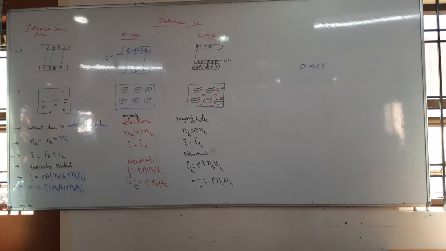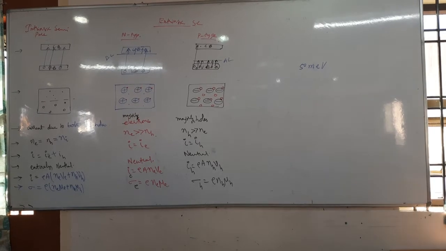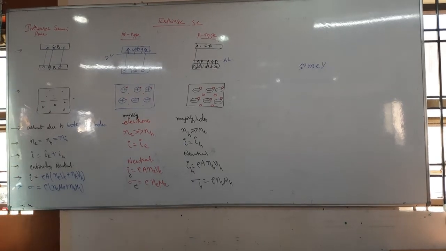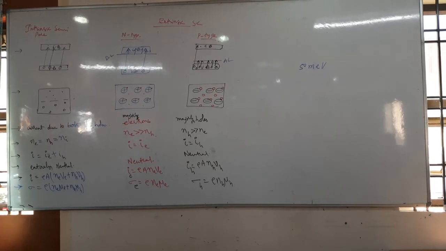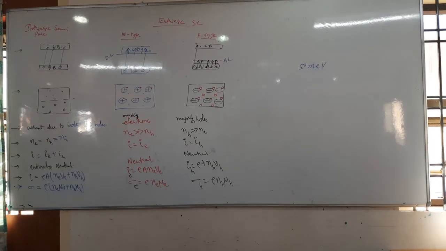Your answer is 2.47 into 10 power plus 5. Minus 5, sure, minus 5 meters. 10 power plus 5 Armstrongs. Understanding what I am saying? Your answer is correct only. You should know the units first of all.